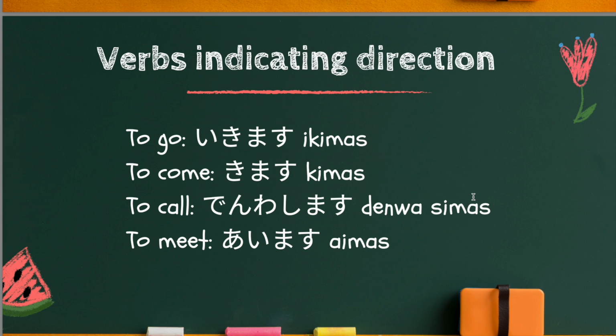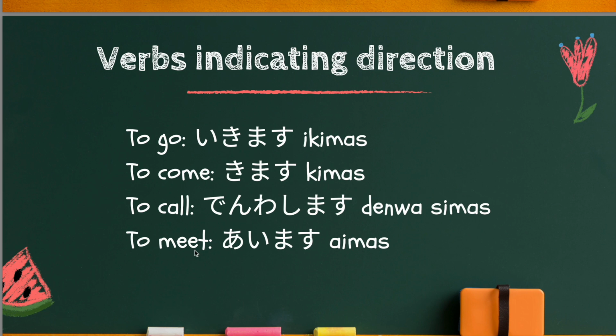This verb also indicates direction and target, because if I say I call my friend, my friend is the direction or target of my action. Therefore, you need to use ni particle when you use 電話します.